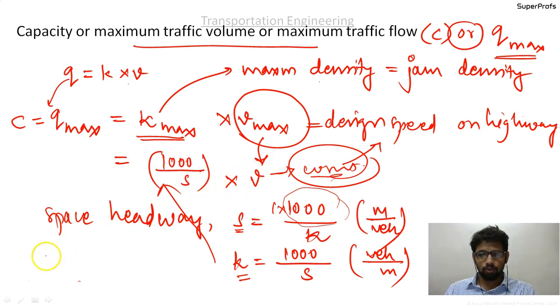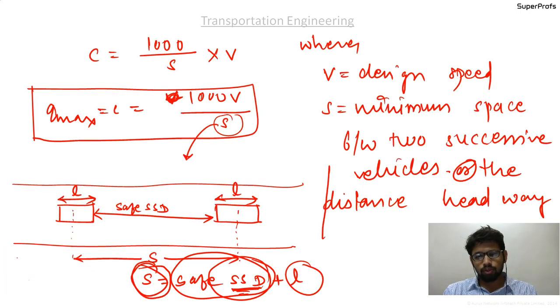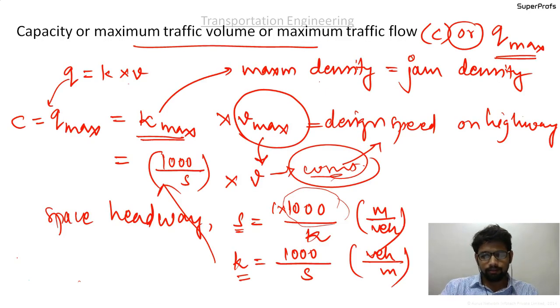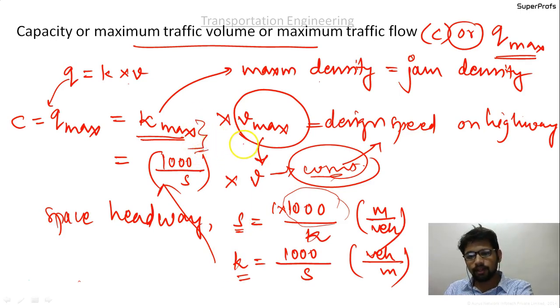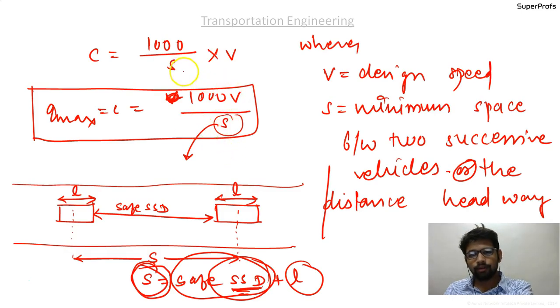So k equals 1000 by s, that is, the number of vehicles per meter. Now what we want to do is put this k in place of k max over here. It may or may not be k max, so we will just put the value of k over there.